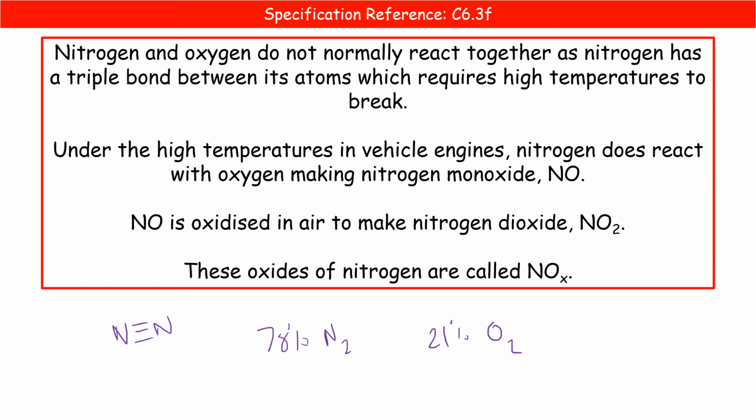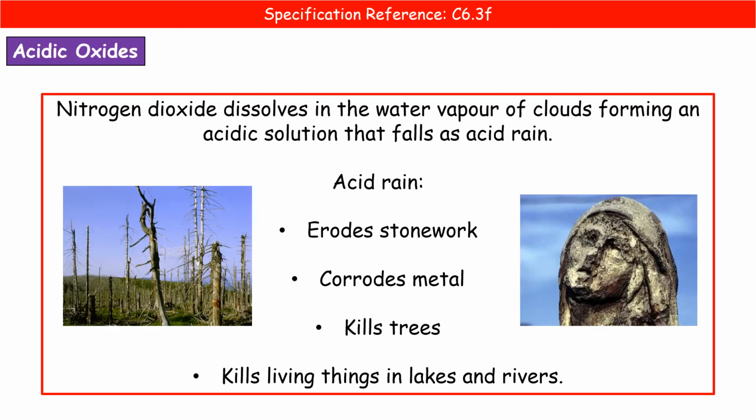So at that point, the nitrogen will react with oxygen to make nitrogen monoxide, NO, and then it becomes oxidized in air to make nitrogen dioxide, NO2. The reason that we're concerned about creating nitrogen dioxide is because when it dissolves in the water vapor of our clouds, we make acid rain.